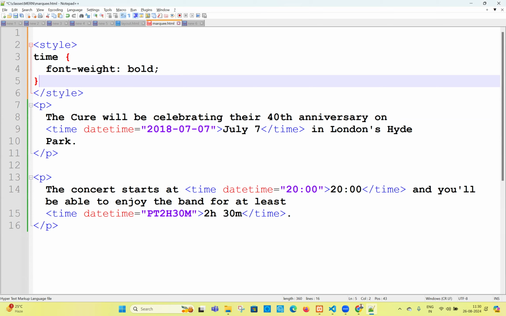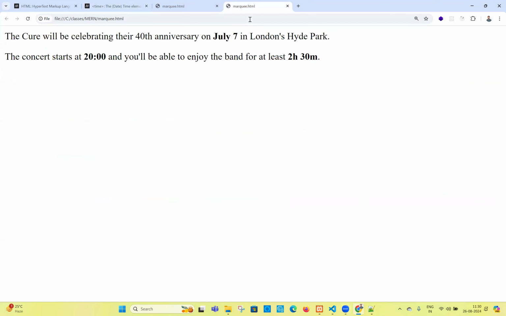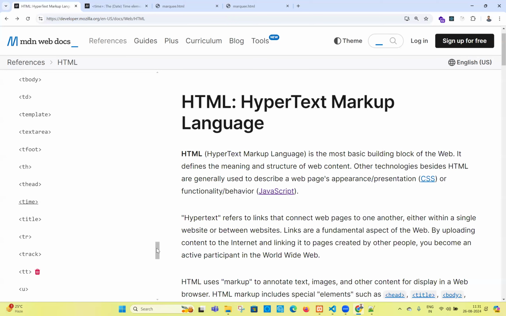But when you're working in live and real time, don't do like this. Take the proper HTML root element, head, body; inside head, keep some elements, inside body, keep some elements. That's the rule you have to follow. While practicing, I can do it like this. No problem, it will work. So don't bother about it. But this is for our practice purposes only. In real time, you cannot do like this. Just for understanding purposes, I'm telling you the time tag. So next one is what?